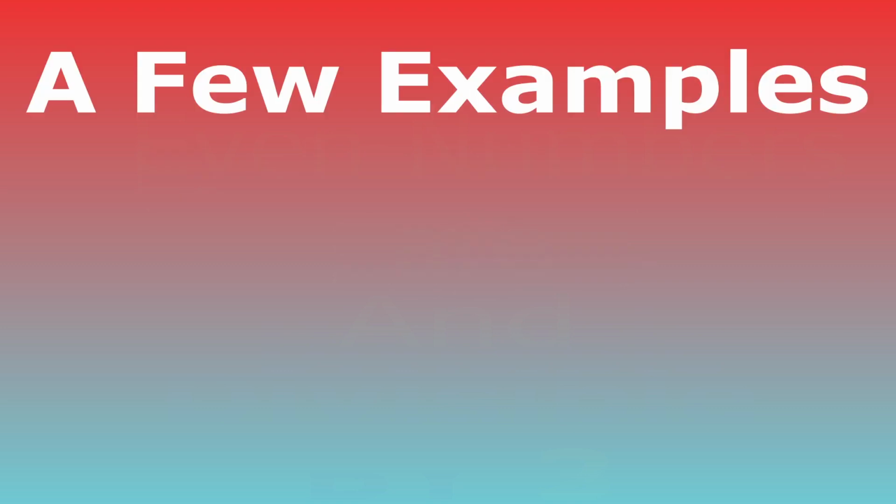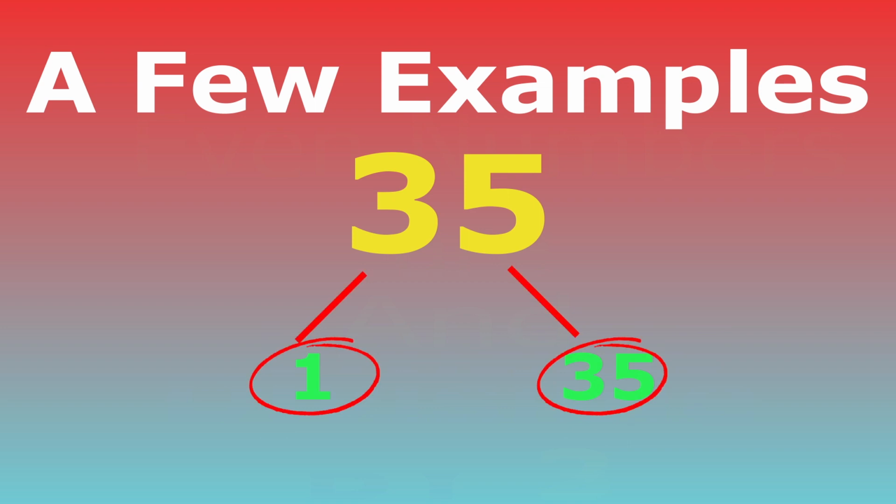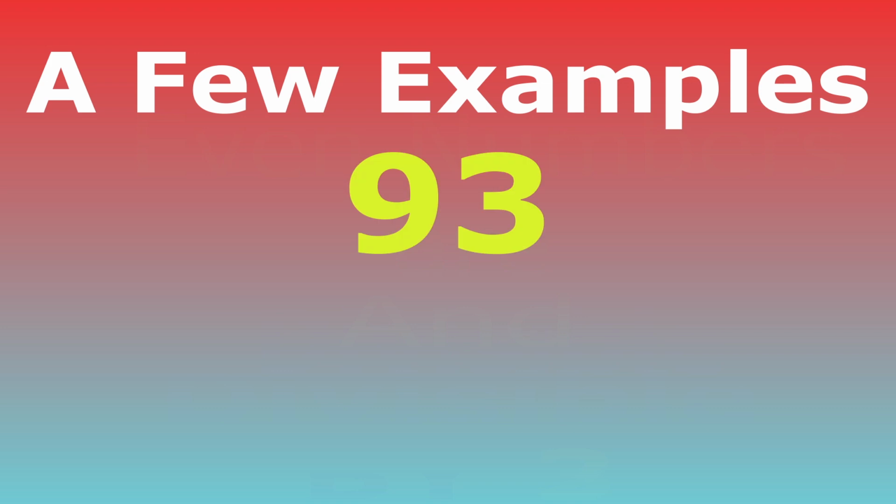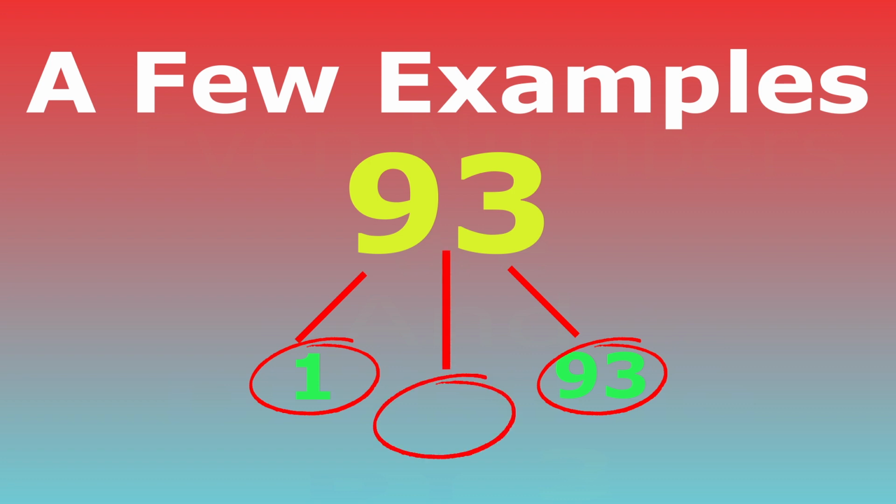Here's a few quick examples. 35 is divisible by 1 and 35, but it's also divisible by 5. You don't need to go any further because that's already 3 numbers, so it cannot be prime. What about the number 93? Again, that's divisible by 1 and 93, but it's also divisible by 3. You already have 3 numbers that divide 93, so it cannot be prime.